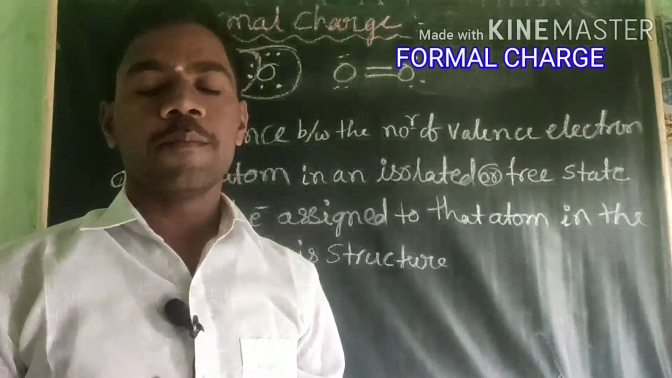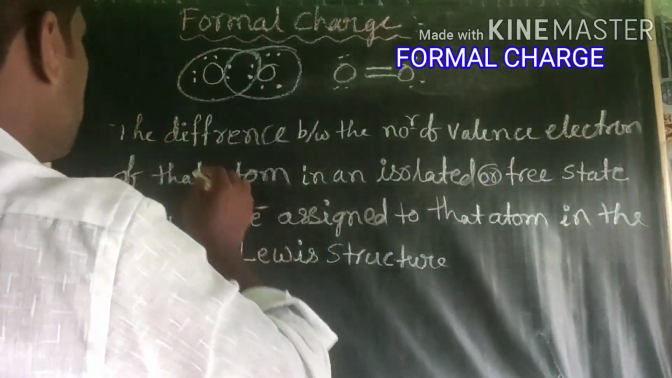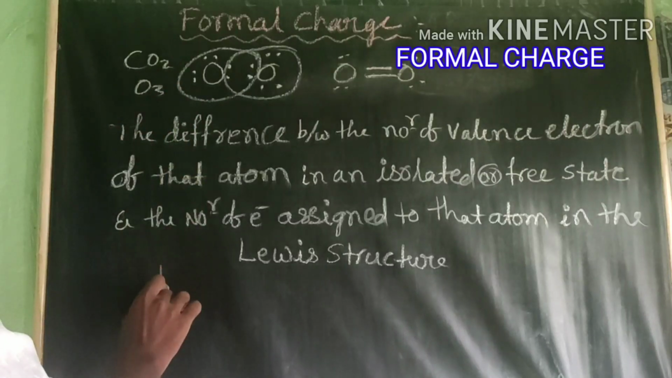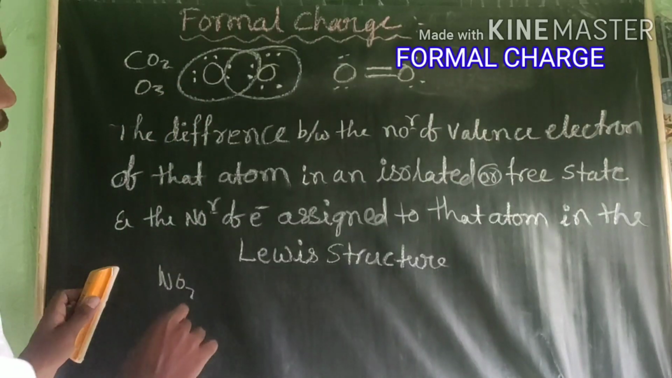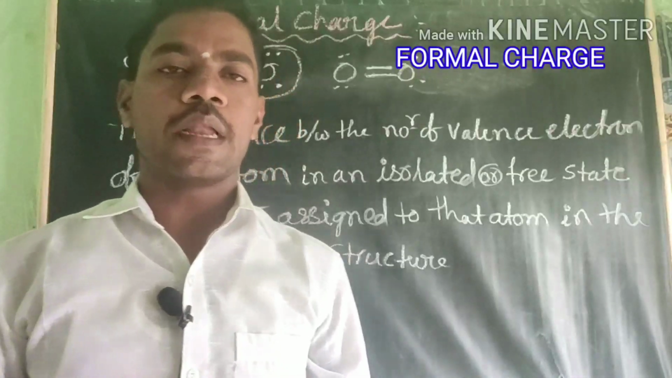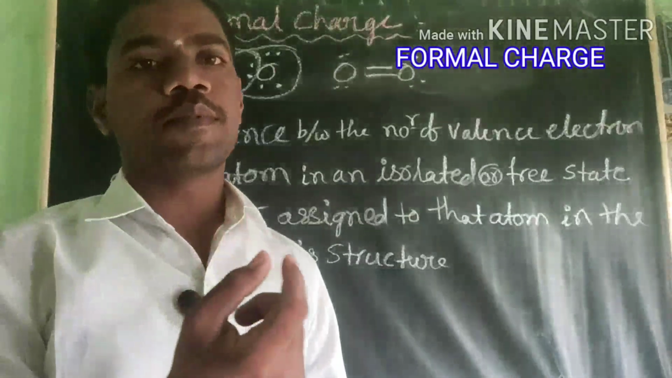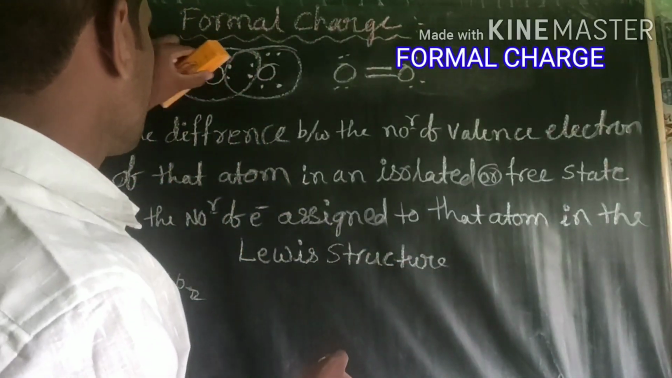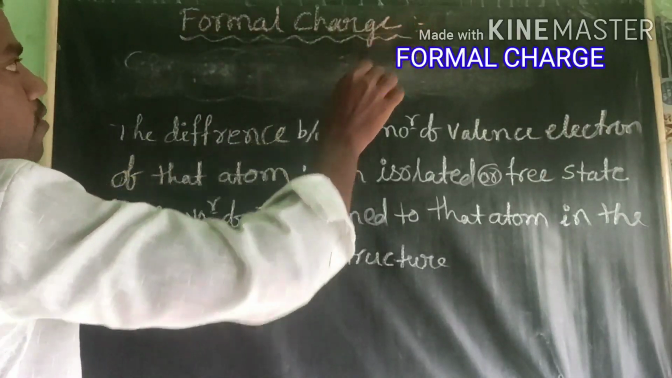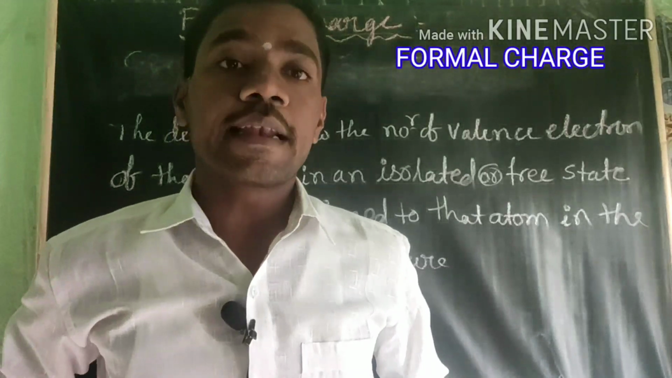This Lewis theory was explained for polyatomic molecules like carbon dioxide, O3, next NO2. They found it very difficult to explain the structure of the molecule. Therefore, at that time, they explained one of the concepts. That concept is called what? Lewis charge. Sorry, formal charge. They explained the formal charge at that time.